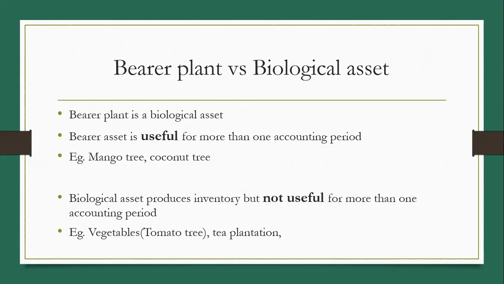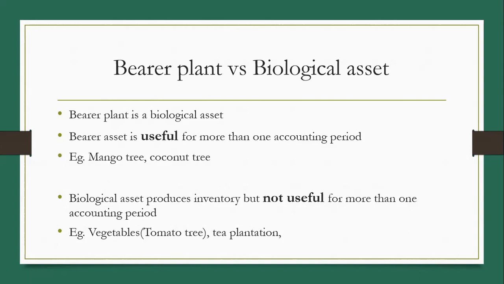And a biological asset produces goods for selling purposes, and such plants are not useful for more than one accounting period. Examples are tea plantation or vegetables. Any type of vegetable. For the purpose of understanding, one example is tomato plant. This plant is not useful for more than one accounting year.